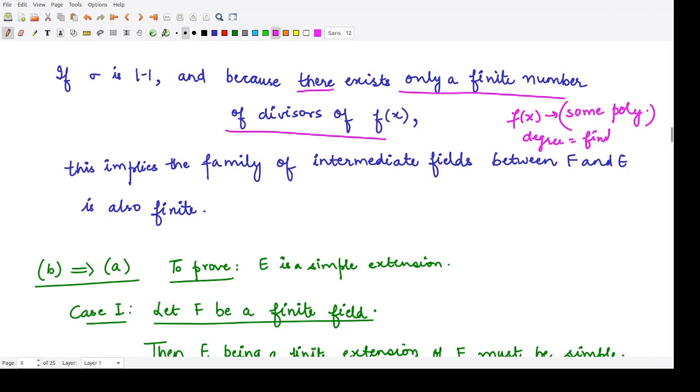If it is a finite polynomial, its divisors would also be finite in number. And because there is a 1-to-1 relationship between the divisors and the intermediate fields, we will say that the intermediate fields between F and E are also finite in number. So this is one part.